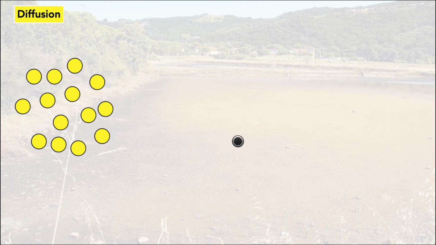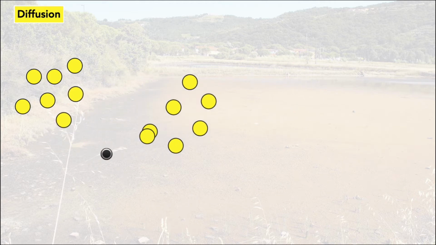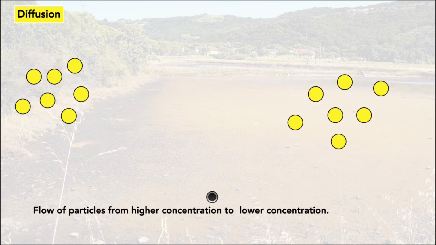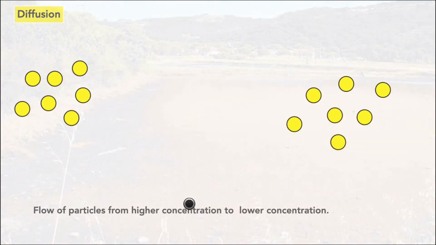Next one is humidity. Before discussing the next topic, you need to know about diffusion. We all know about diffusion. Diffusion is the transfer of molecules from higher concentration to lower concentration. Here you can see this is higher concentration, here there are no molecules, so the particles will flow from higher concentration to lower concentration. This is diffusion. Flow of particles from higher concentration to lower concentration, this is diffusion. So you know about diffusion now. If you know about diffusion, the next factor will be easy to understand.